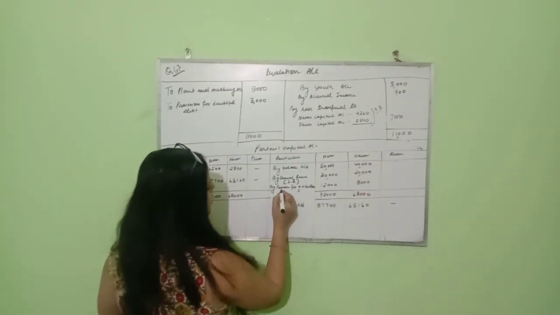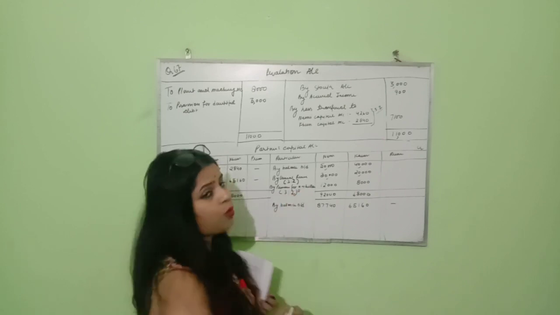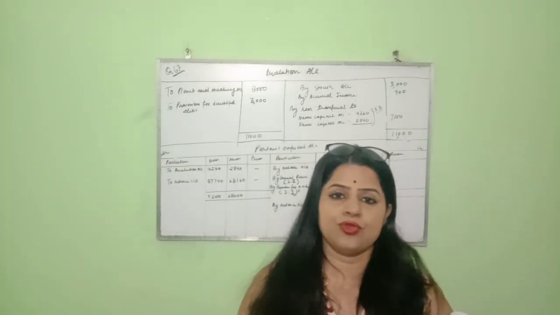And what will be the sacrificing ratio? The sacrificing ratio will be the same as our old ratio, that is 3:2.